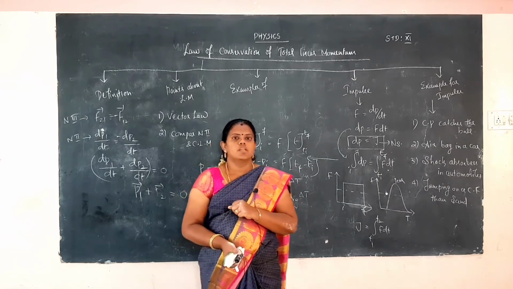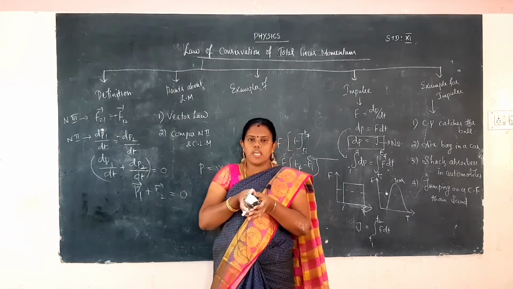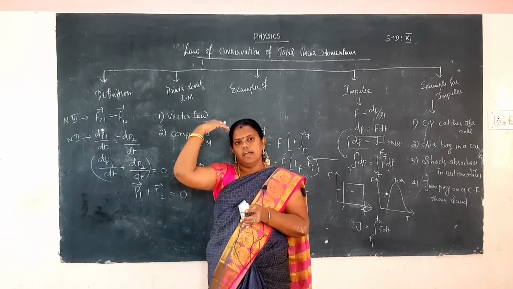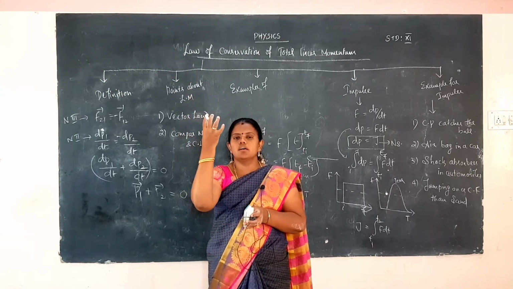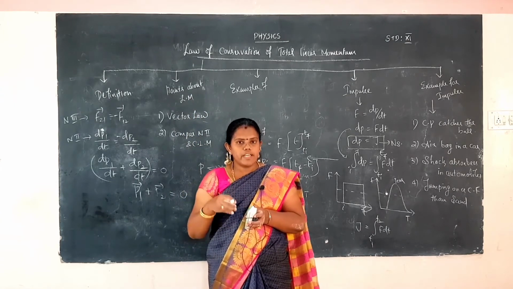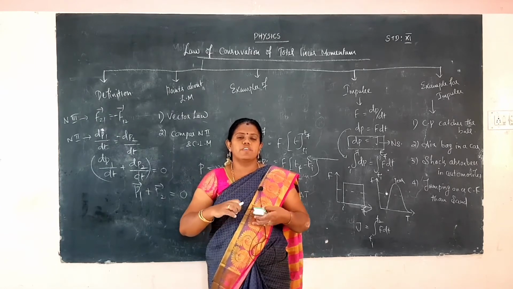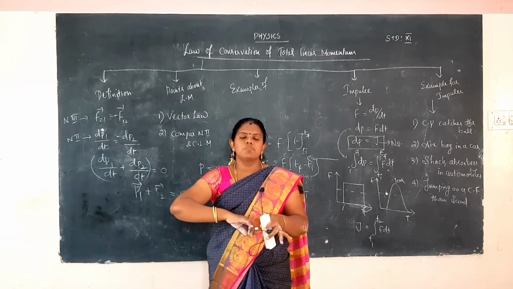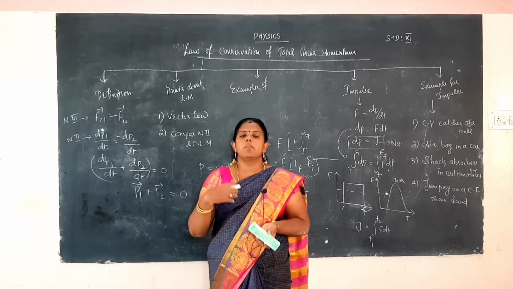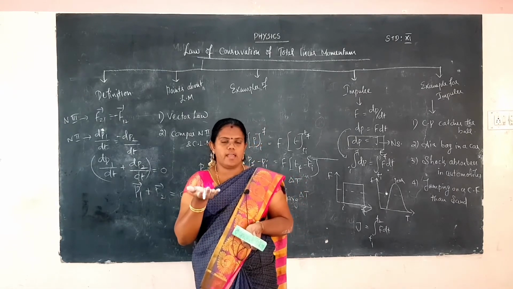Why? Because if you catch at the point of upward motion at head height, the ball reaches in a fraction of time and gives the greatest force to the hand, and definitely your hand will hurt because the ball gives the greatest force to our hands.